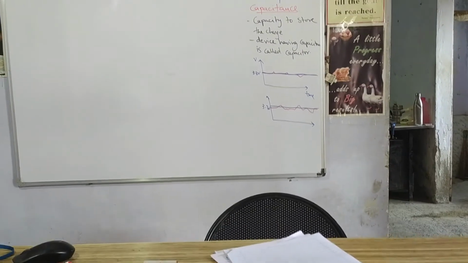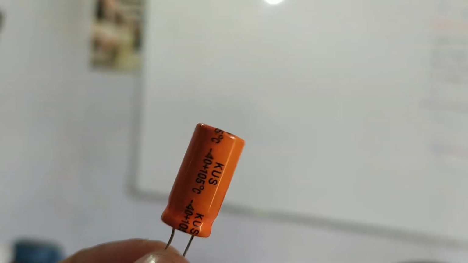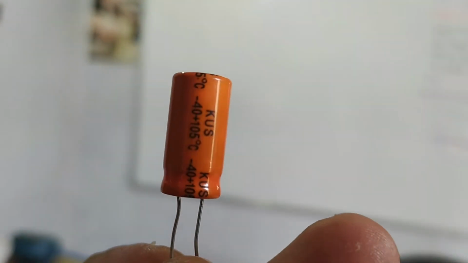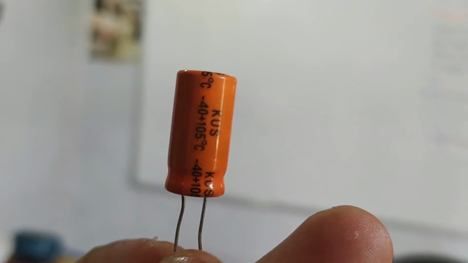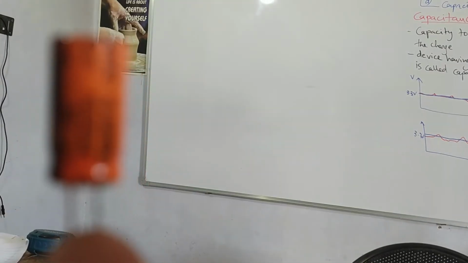Then I also have this capacitor. This is an electrolytic capacitor, right? Its operating temperature is shown as -40 to 150 degrees centigrade. Then you have this, its value is 1000 microfarad, 25 volt. So it can tolerate a maximum of 25 volt, and it has a capacitance of 1000 microfarad. It is quite a bigger one. So this is the electrolytic capacitor.